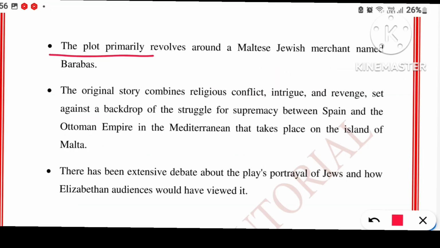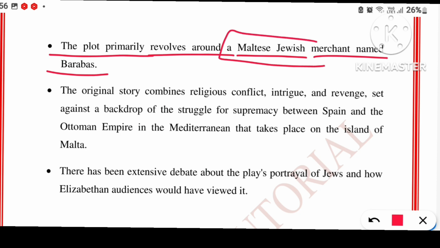The plot primarily revolves around a Maltese Jewish merchant named Barabbas. So in that book, The Jew of Malta, the main character is a Maltese Jewish merchant, and his name is Barabbas. Please remember the character's name of the play, and he was from this community, Jew community, and by profession he was a merchant.